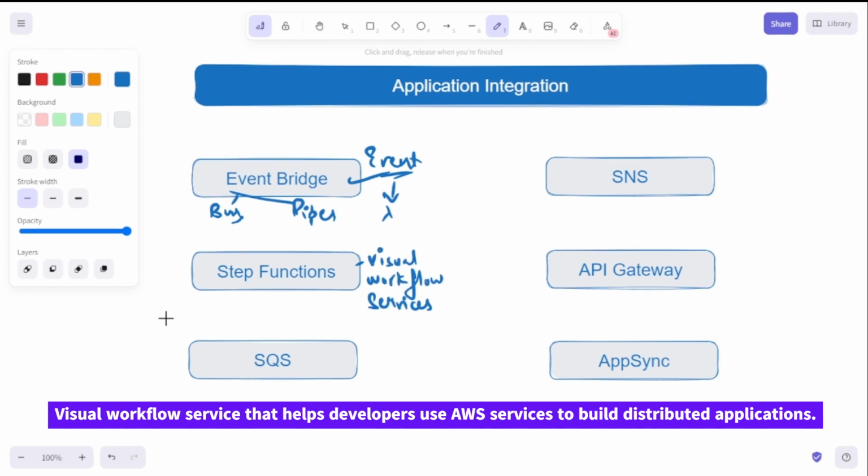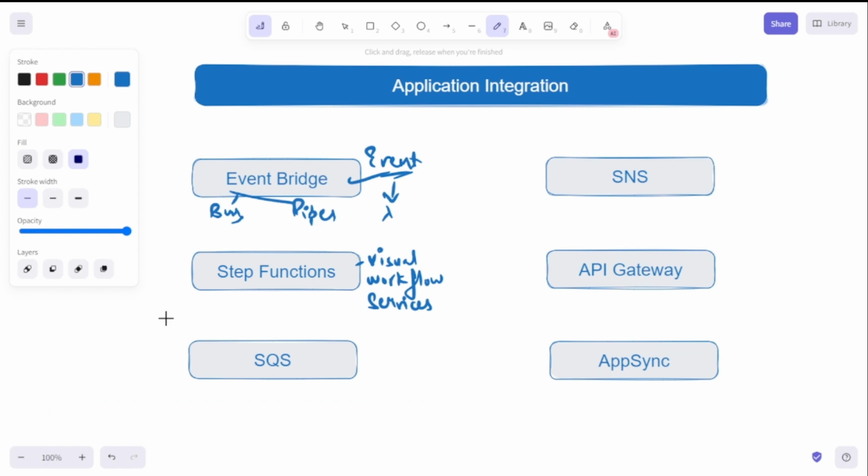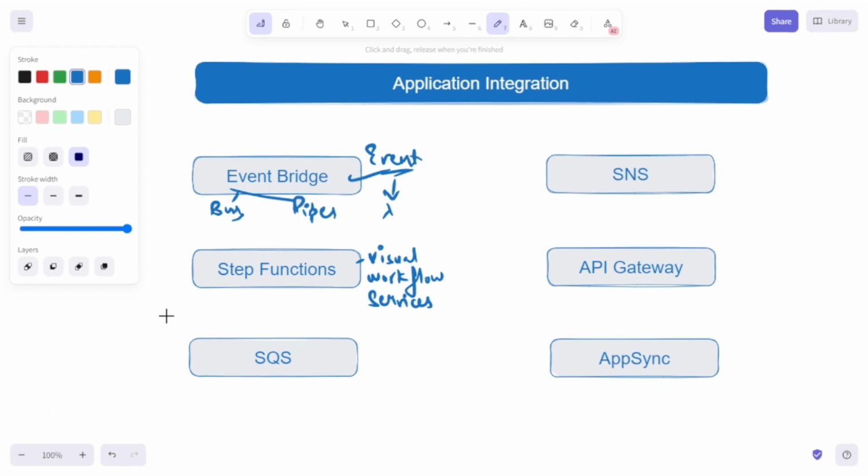It helps developers in building distributed applications and automate some of the processes. They can orchestrate microservices as well, and at the same time, they can create machine learning pipelines. So there are multiple benefits that Step Functions provide. Like it has built-in error handling. You can monitor your event history. Being a serverless service, it automatically scales. It is highly available, and finally, you will pay per use.